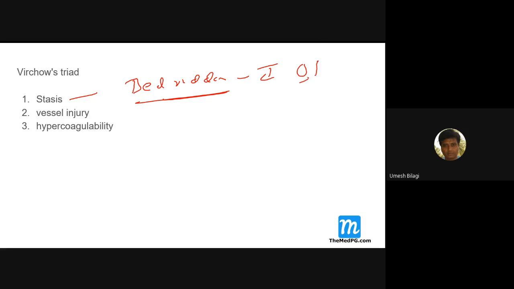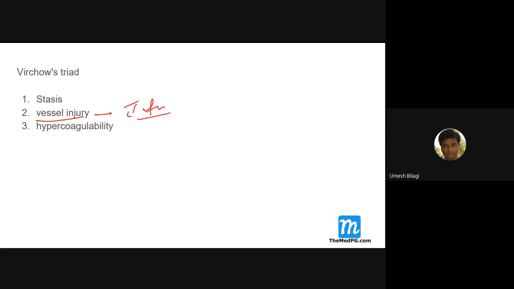A patient who is more obese, sedentary lifestyle. All these things are the components of stasis. And a patient who has vessel injury. Vessel injury is usually inflammatory diseases like ulcerative colitis, Crohn's disease, this and that. They can cause vessel injury. And hypercoagulability. Again, obesity comes here.